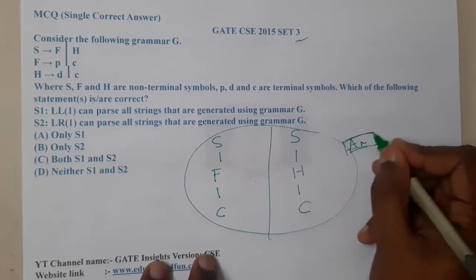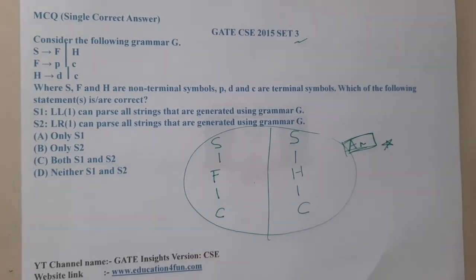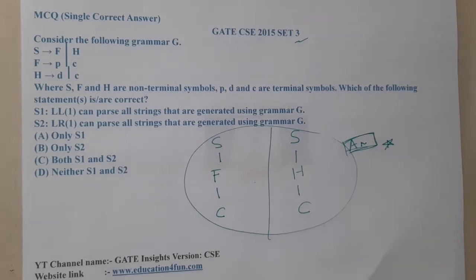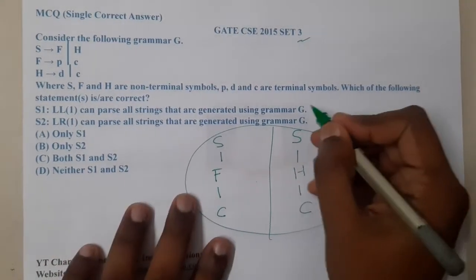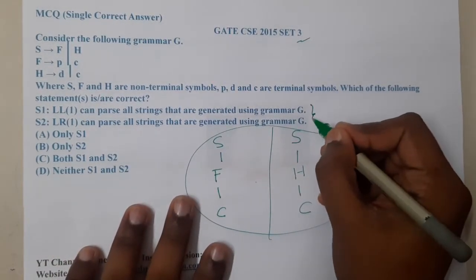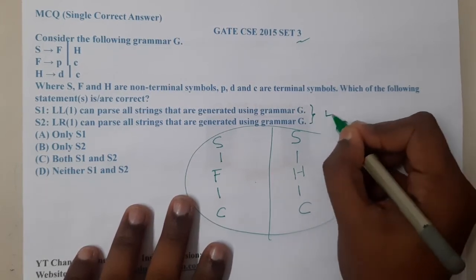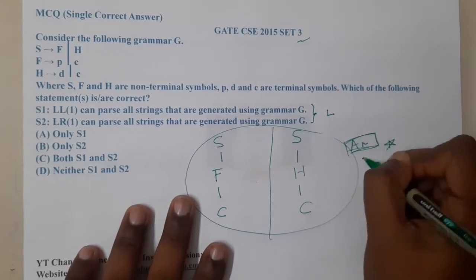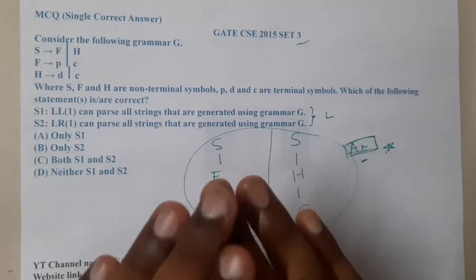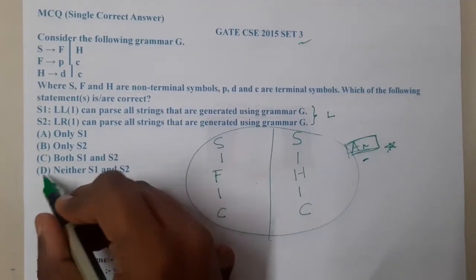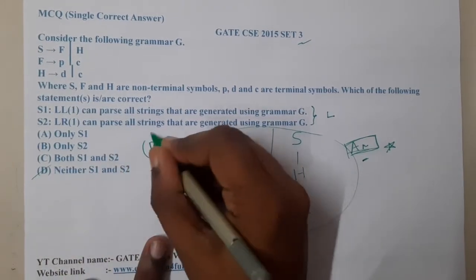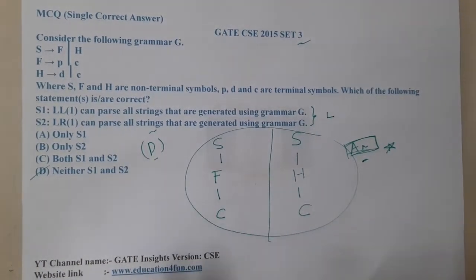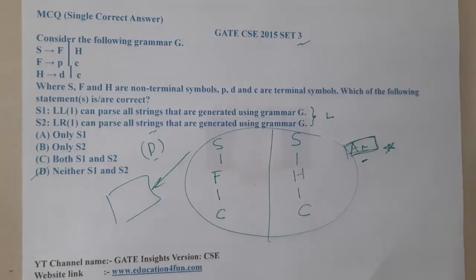I clearly told you one important statement while discussing these parsers. Whenever you use any kind of parser, you might use LR, LALR, CLR, any kind of parser, if there is ambiguity, they cannot do anything, guys. So with that simple analysis, we can conclude that in both of them, it is not going to pass. If you want, you can draw the tables and check, but it is just a waste of your time.